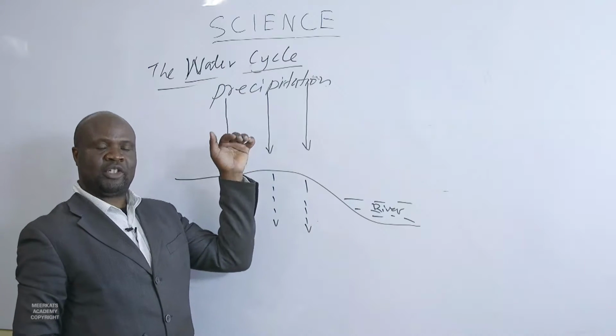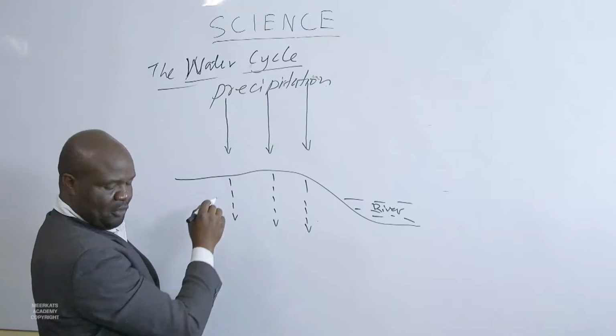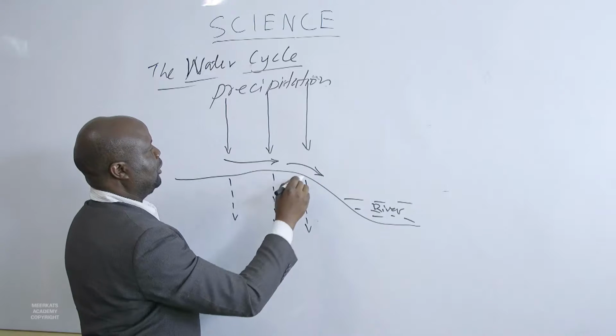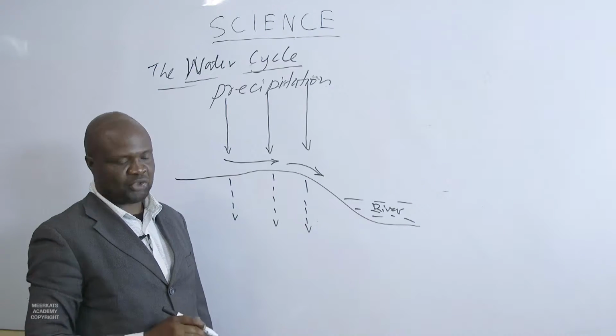So precipitation, water is falling down. Then when it falls down, we can have these arrows. Those two arrows are showing runoff.